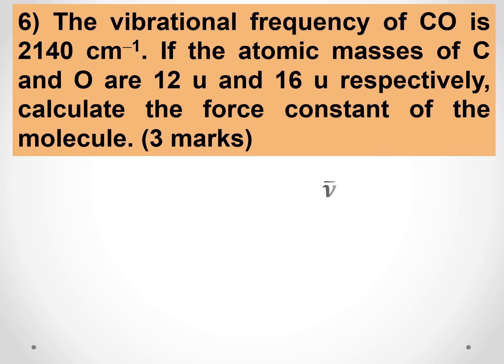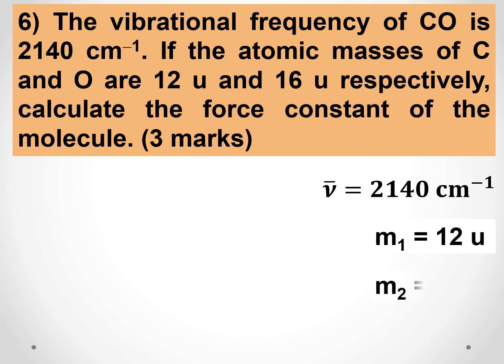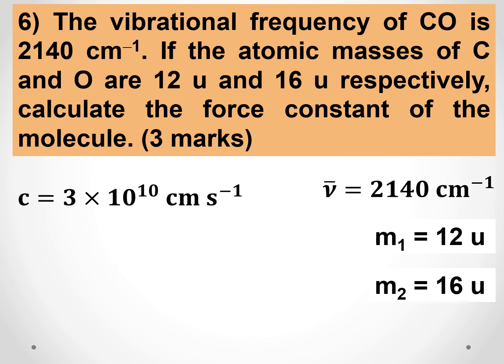So write down what is given. Nu bar is 2140 centimeter inverse. M1 is 12, M2 is 16, C is 3 into 10 raised to 10 centimeter per second, and 1 unit is 1.67 into 10 raised to minus 27 kilograms.